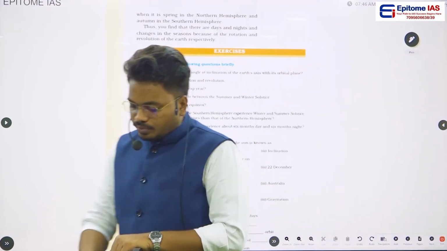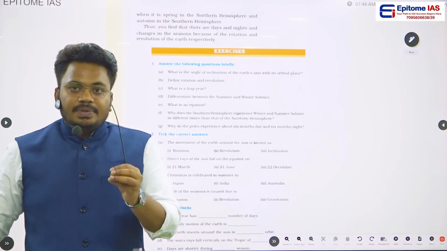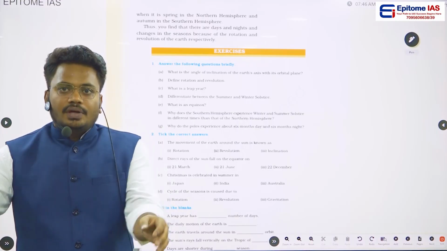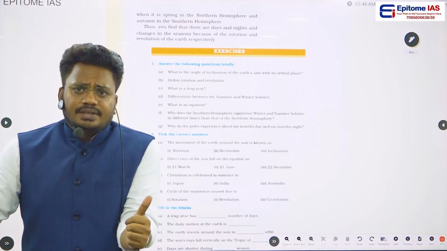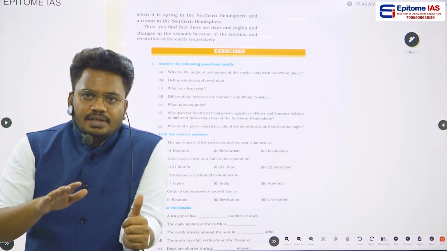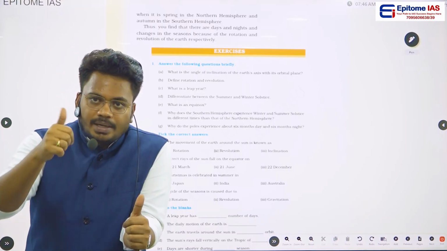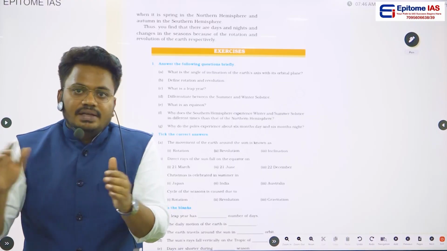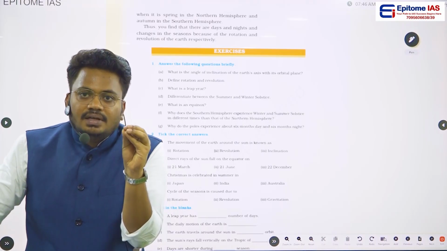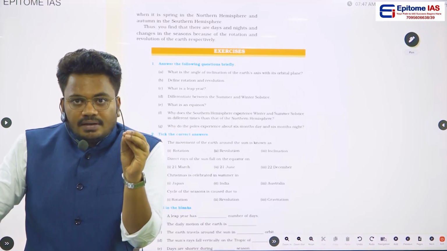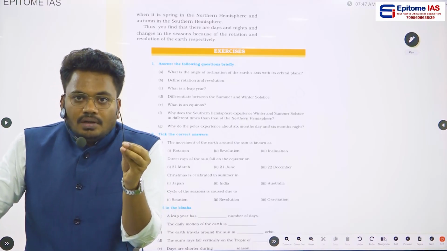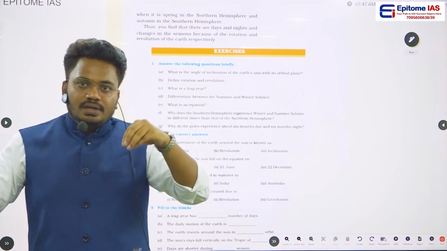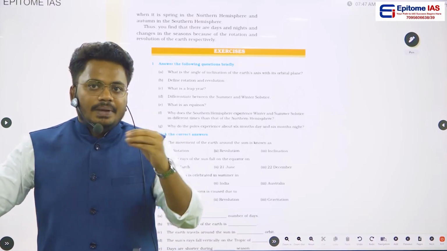So this is a very small chapter, but this chapter is very, very important for understanding the high level concepts of geography. In this chapter, first of all, we have learned what is meant by rotation. Because of this rotation, we will be having day and night. So that is point number 1. The line where day and night are divided, we call the circle of illumination. Then we have learned what is meant by revolution. What happens when the earth is revolving around the sun? Because of this revolution, we will be having climatic changes, seasonal changes.